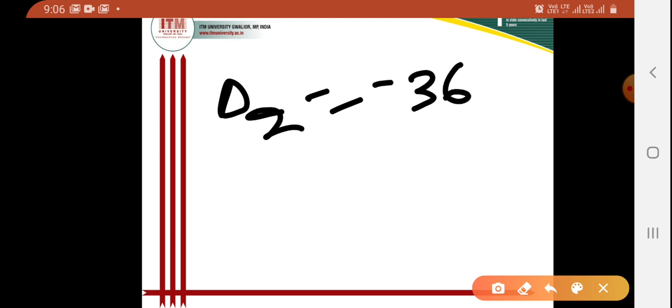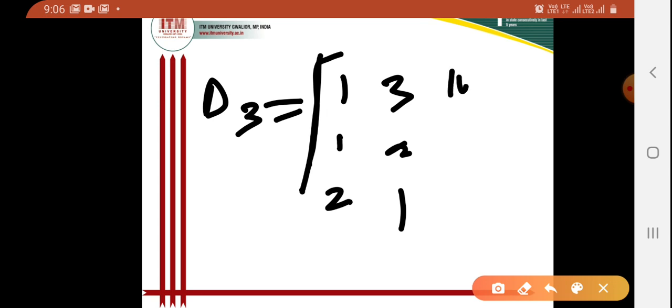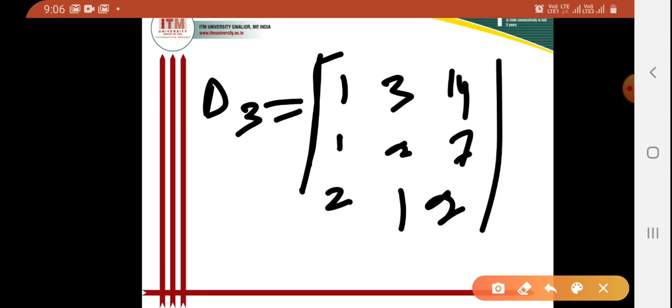Now let us solve for del 3. For del 3 I will change the third column by the known quantities, that is 14, 7 and 2, and the remaining columns will be as they are. I'll consider del first, and I'll change the third column of del by 14, 7 and 2, and the remaining two columns will be as they are. So I can write that is 1, 1, 2, then that is 3, 2, 1, then the next one is 14, 7 and 2. So this is our determinant.